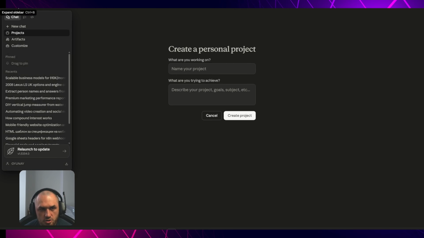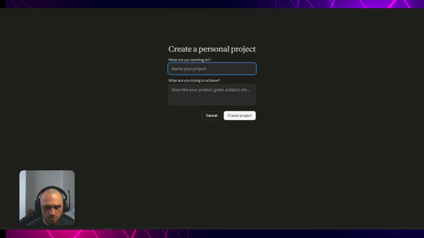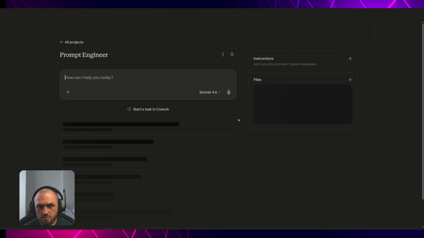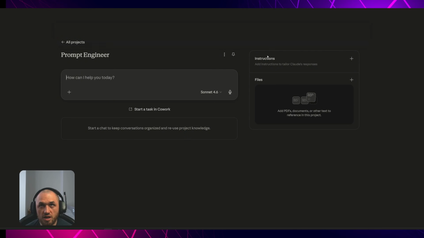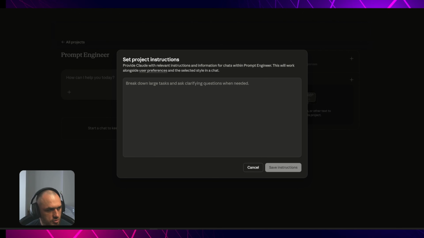So now in Claude, we're gonna go to projects, create a new project, and we will say prompt engineer, and we will create the project. Then here on the right side, you can see the instructions. Here we have to put the instructions. So I will put the prompt here. You can get it from the community straight away down below, or you can just post and read it.